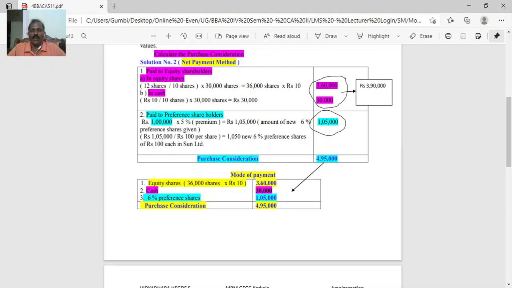These two are simple problems which will be asked for fewer marks. Thank you.